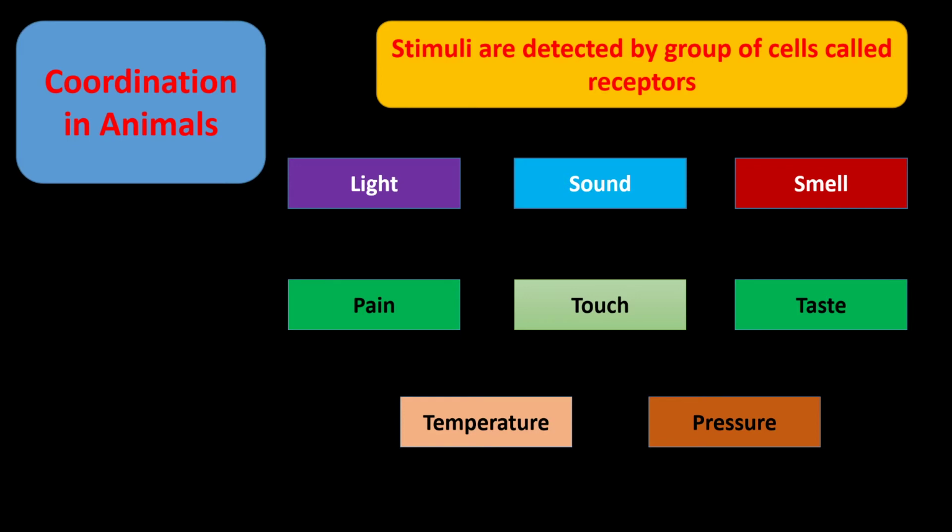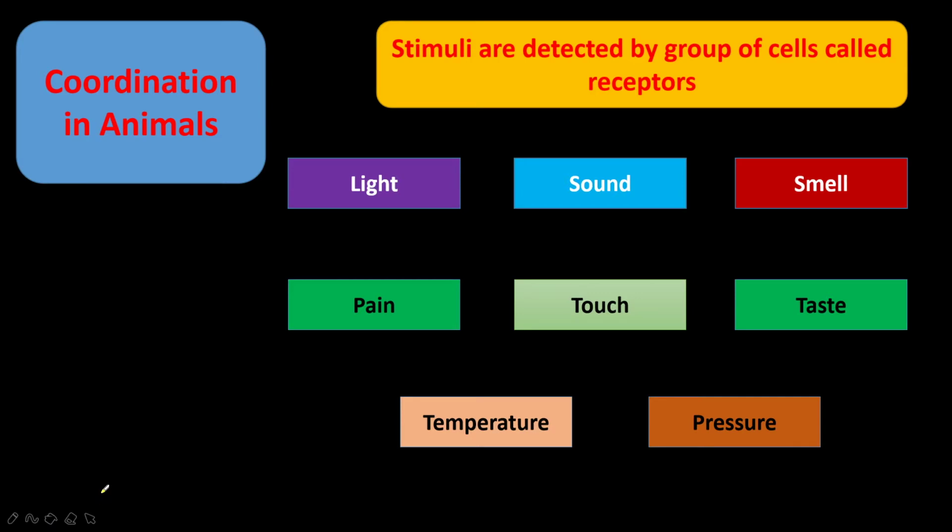All the multicellular animals have specialized cells called nerve cells, which are also called neurons. They respond to stimuli and coordinate all the activities. The system made up of all the nerve cells is called the nervous system.